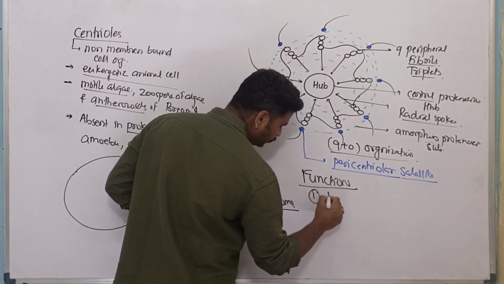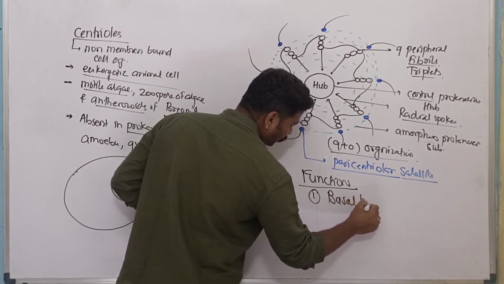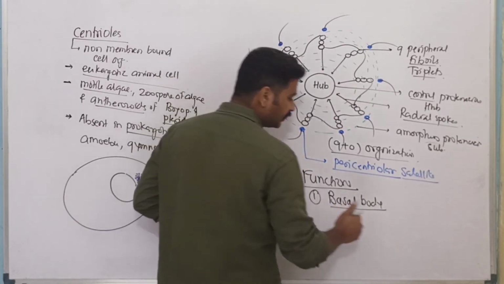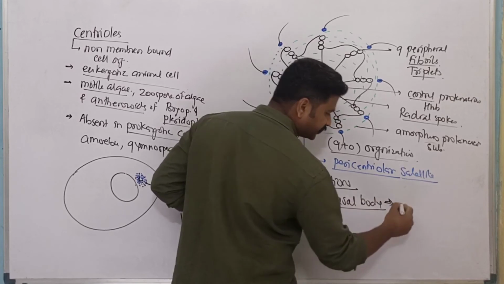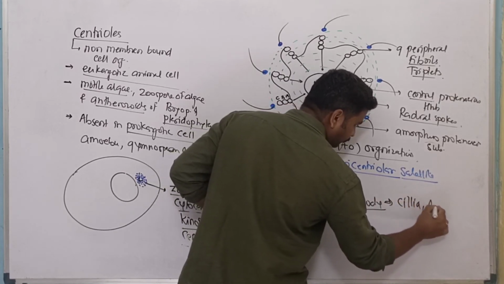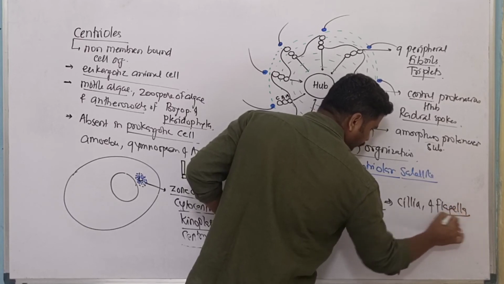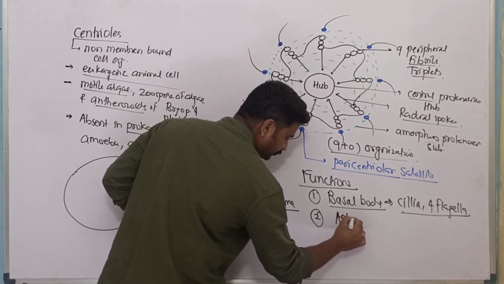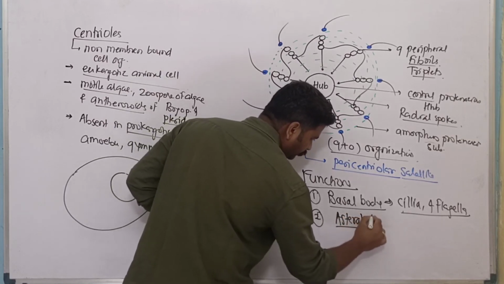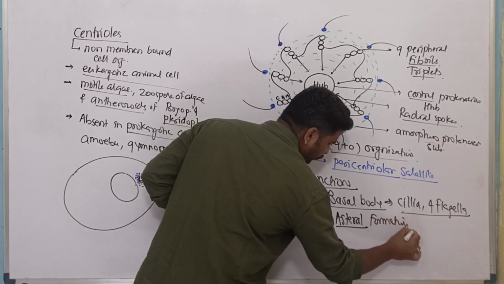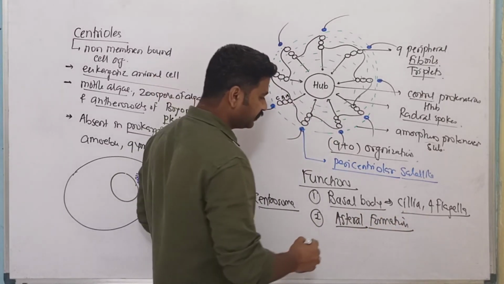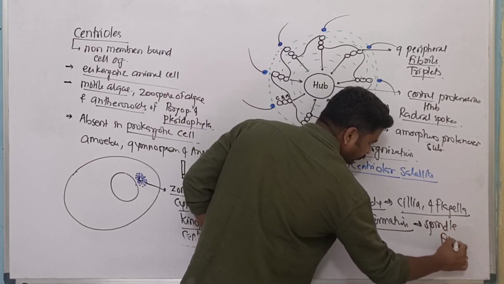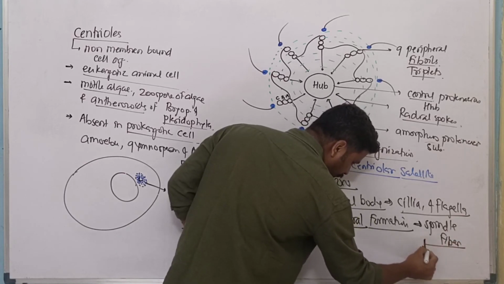Number one, it will help in the formation of basal body. This basal body is actually a modification of this structure, and this basal body will help in the formation of cilia and flagella. Secondly, the centriole will help in aster formation. This aster will give rise to spindle fibers, which are responsible for cell division.